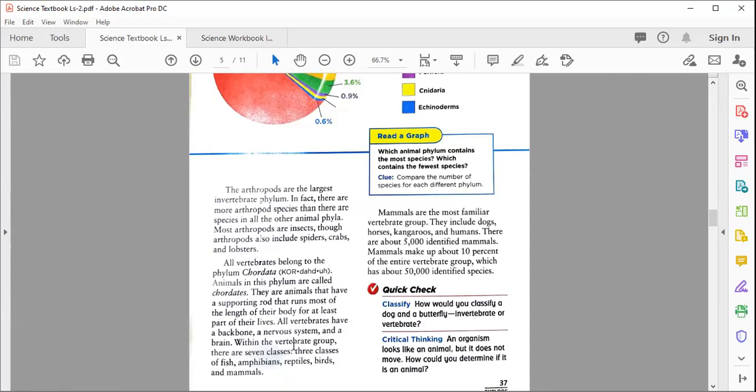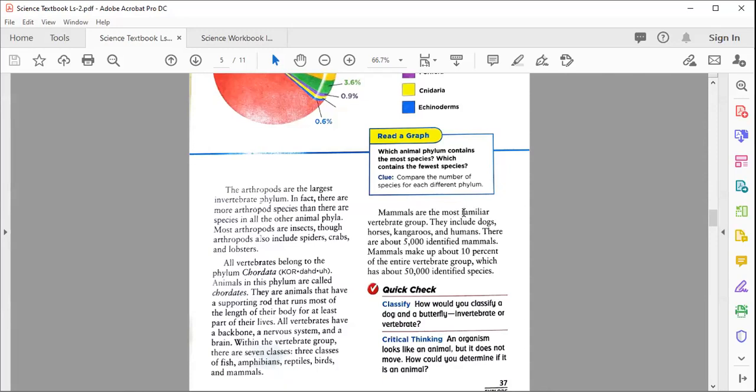Within the vertebrate group, there are 7 classes: 3 classes of fish, amphibians, reptiles, birds, and mammals. These are the classes, and we belong to the group we name as mammals. Let's see about the mammals.